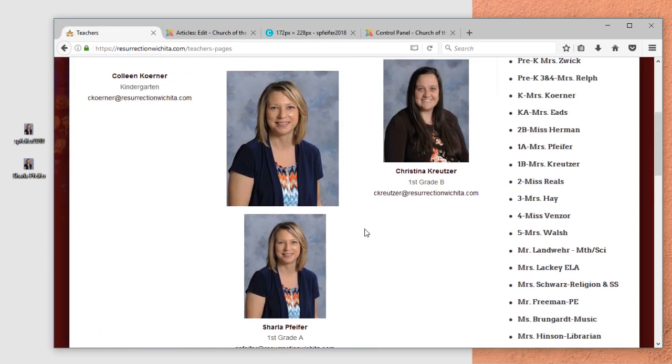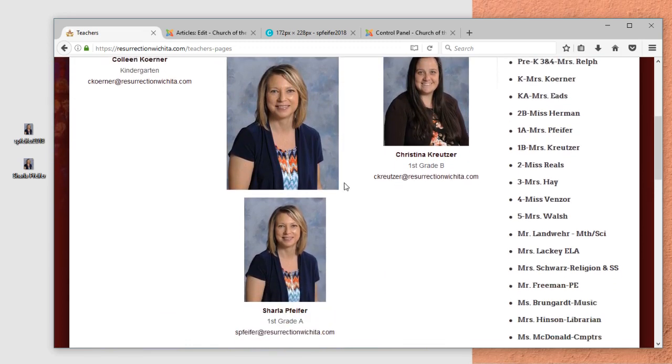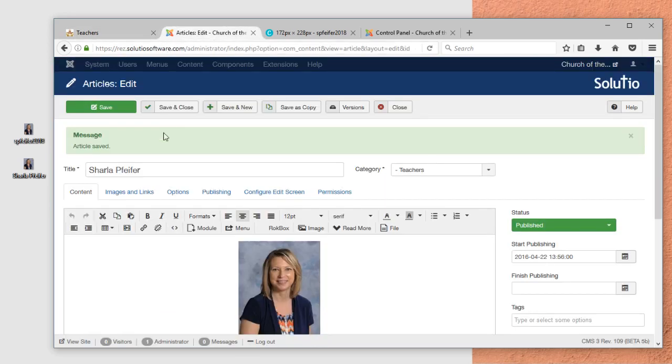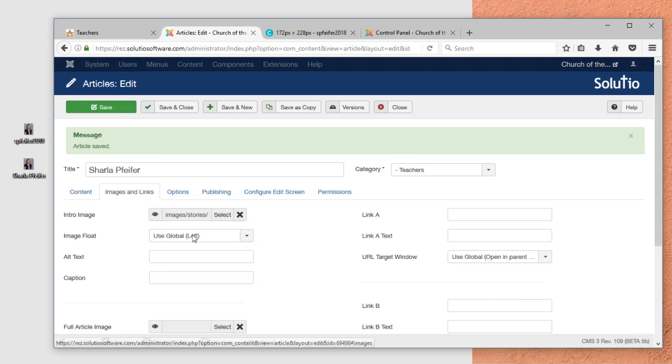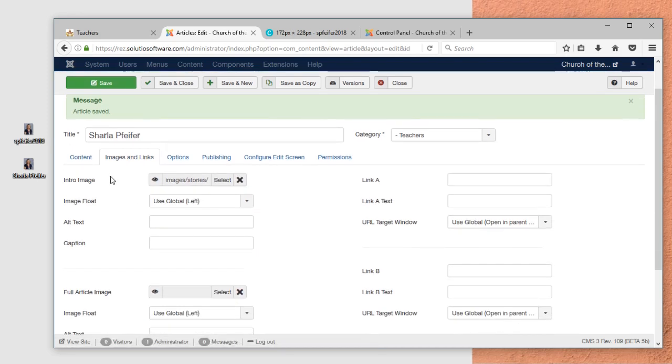It seems to be a double image, so I'm going to double check. There seems to be an extra. So it was in the intro image. I'm going to remove that too.